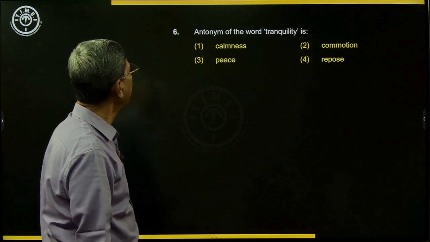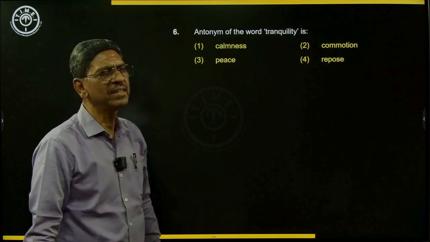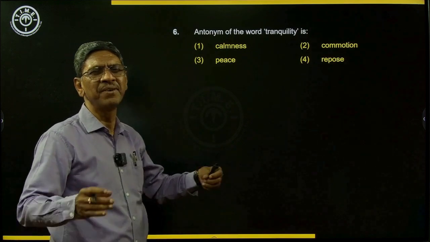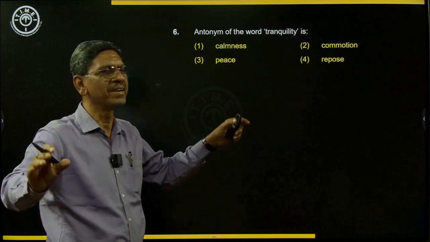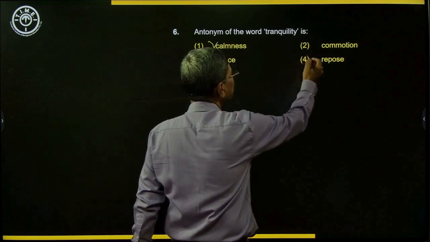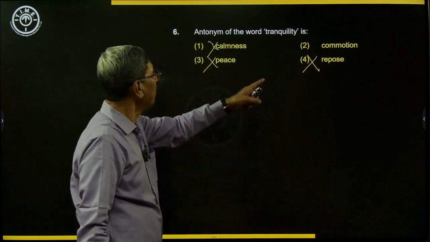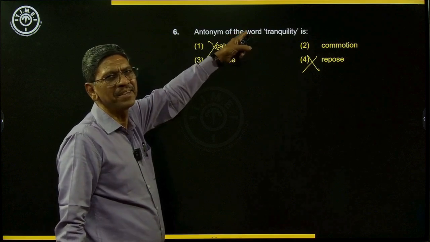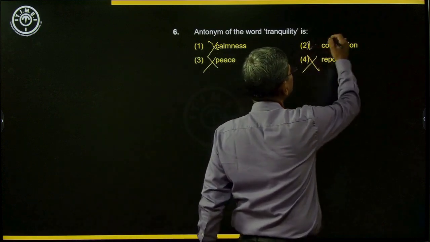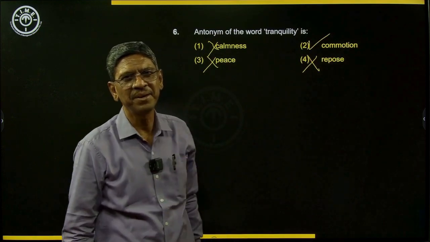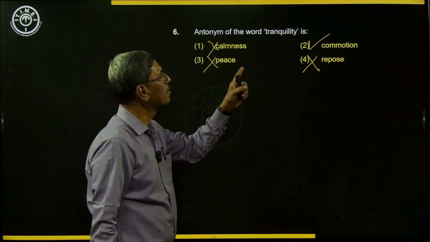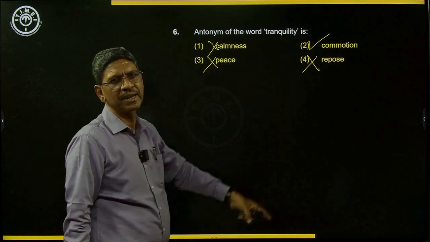Next one. Antonym for the word tranquility. The words are given there. Where there is perfect order, calmness and peace, these are synonyms. Repose also is peace. So all three words are synonyms of tranquility. We need the antonym. Antonym is commotion. Commotion, disturbance. Pandemonium also is a big disturbance. So commotion is the opposite for tranquility.